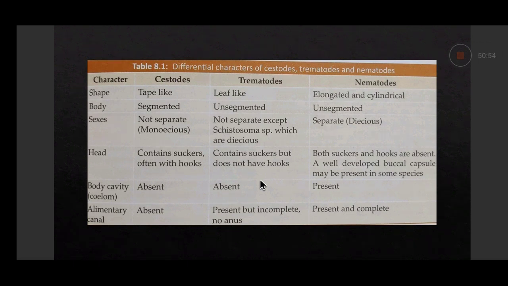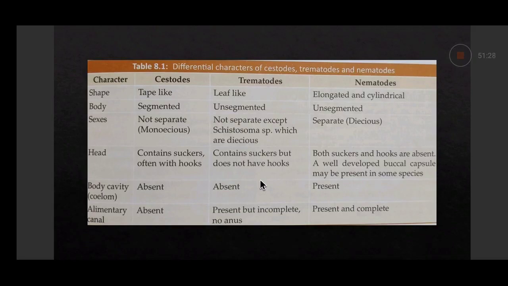They are mostly hermaphrodite. Sexes are not separate, meaning they are hermaphrodite and both sexes are there. In trematodes also the sexes are not separate, except Schistosoma, which is not hermaphrodite but dioecious. So sexes are separate in Schistosoma. That is one exception.